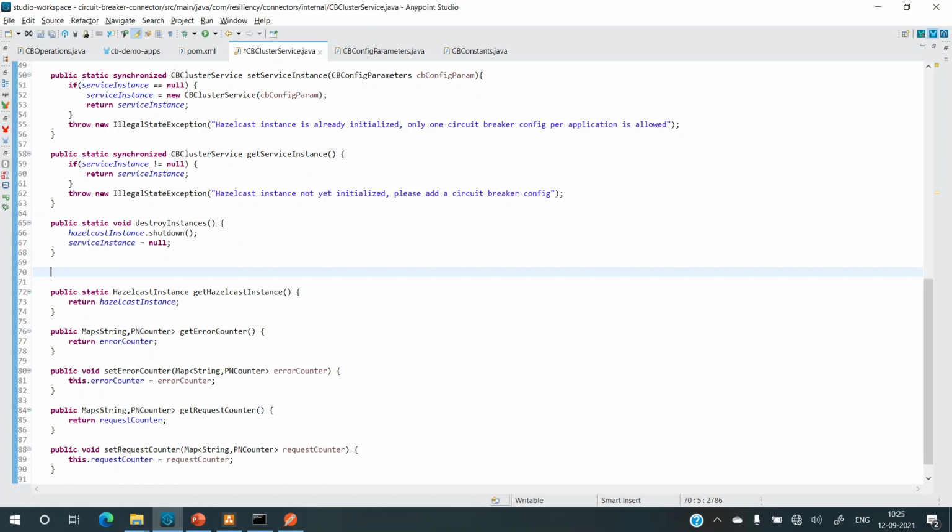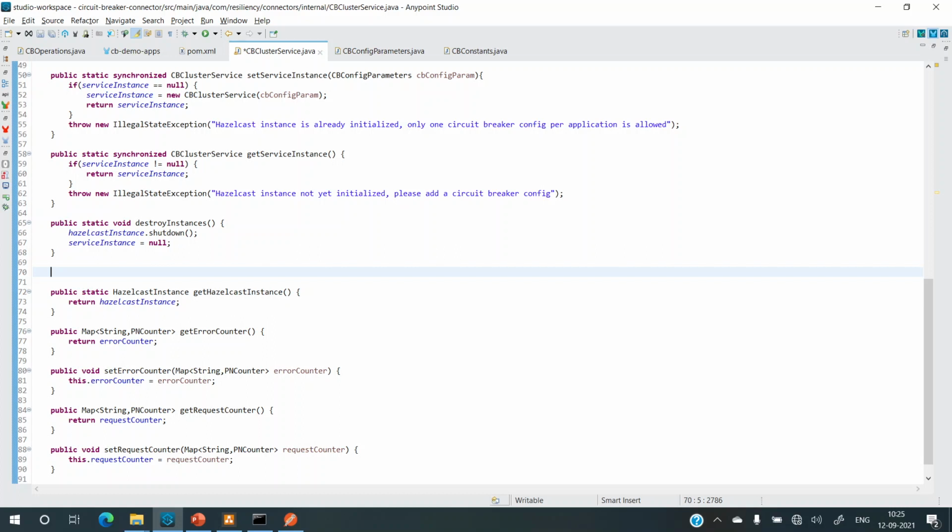Now, imagine when the first error occurs, there should be a scheduler started, right, which will keep track of the duration for which the error has to be monitored and what is the threshold. So that will be basically a scheduled task which needs to be added, right? And that will be probably a runnable from the executor service. So for that to happen, we need to have a scheduled task method.